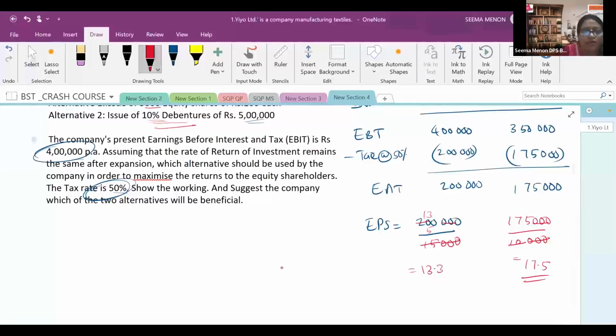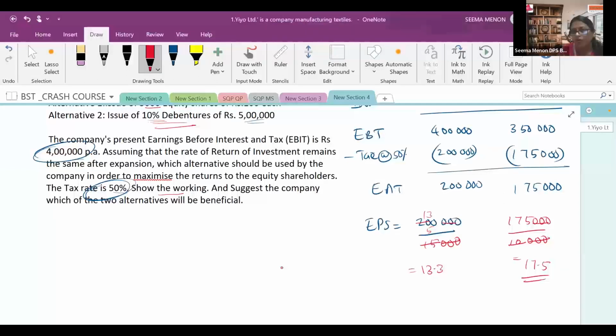So come back to the question. Show the working. Working we have done entirely, and suggest to the company which of the two alternatives will be beneficial. Now you will write that in alternative 2, the debt is increased, or there is a debt arising in the total investment. Because of that, the EPS also increased in alternative 2. So alternative 2 is beneficial to the company and to the investors also.